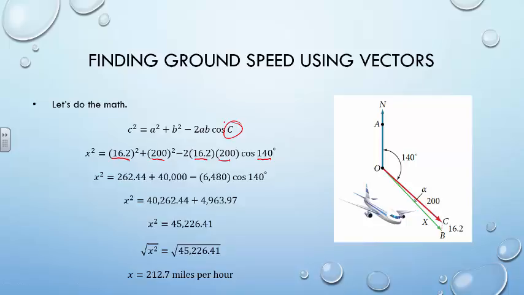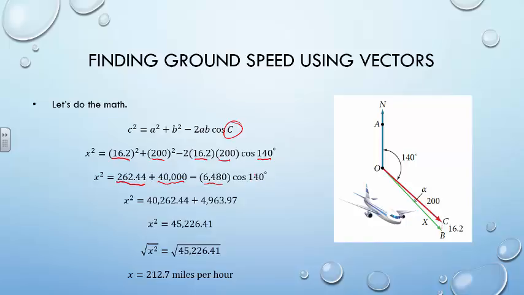Taking out that calculator and performing these calculations, we find that 16.2 squared equals 262.44. 200 squared gives me 40,000. 2 times 16.2 times 200 gives me 6,480. Now for this next step, start by calculating the cosine of 140 degrees and make sure that the calculator is in degree mode, not radian, or you're going to end up with a different number here.